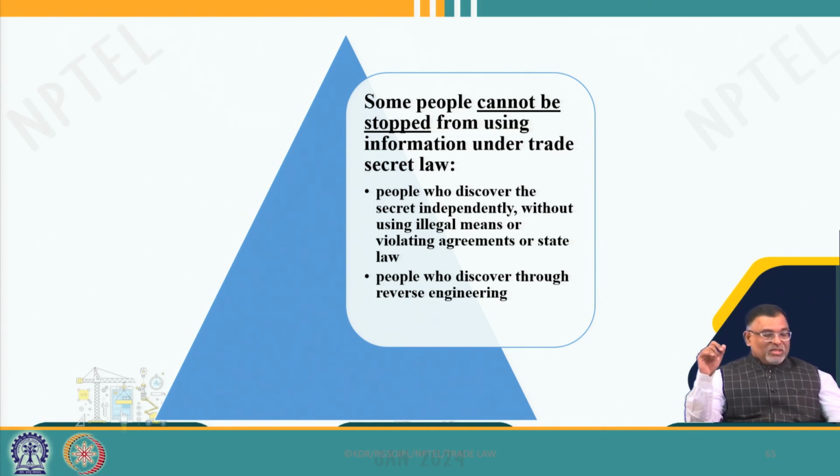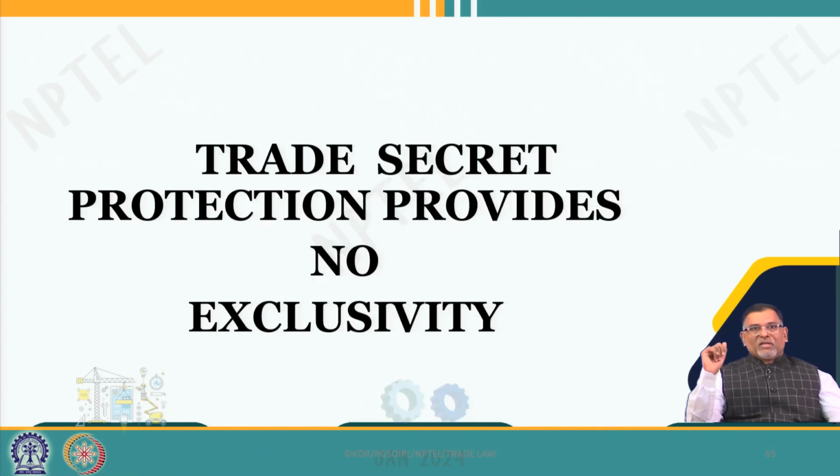So, if somebody makes the Coca-Cola formula through reverse engineering, it is not a violation of trade secret law. And as I told you, trade secret law does not protect exclusivity. That means trade secret law protects only from these kinds of activities.